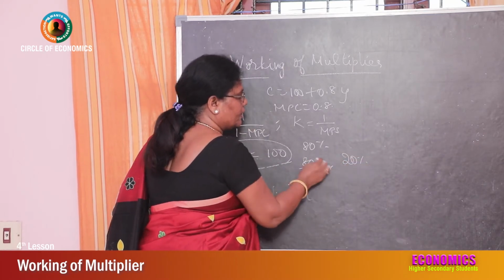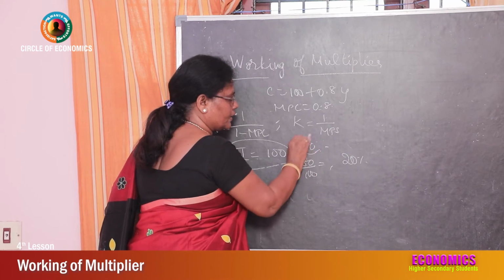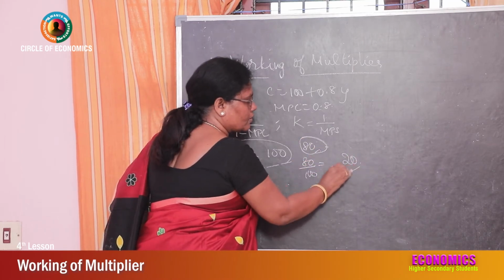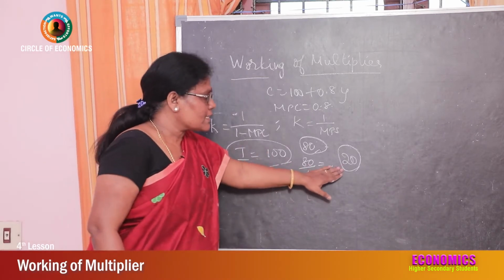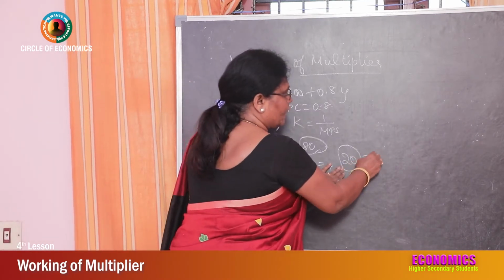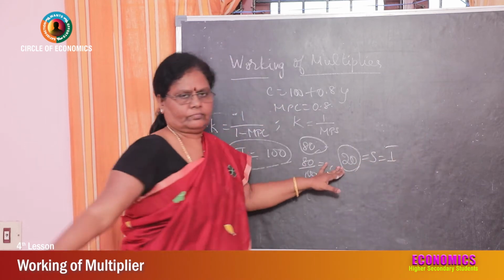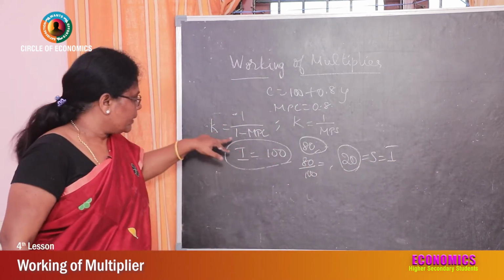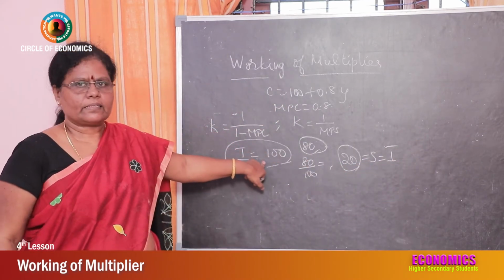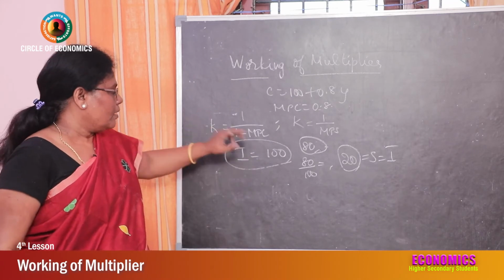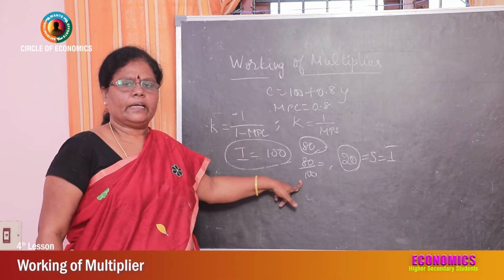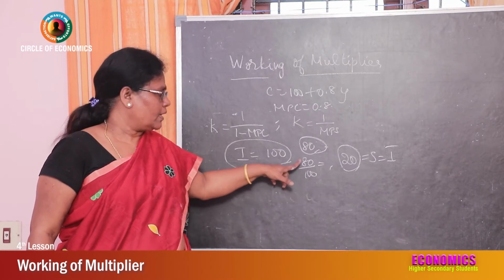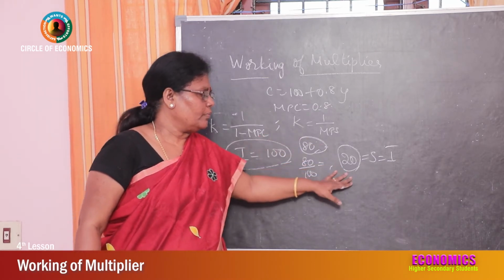That is, 80 crores are spent on consumption and 20 crores are saved. So again this money being saved becomes investment. 100 crores have been invested first. How much has been spent on consumption? 80% of that income is spent on consumption and 20 have been saved.